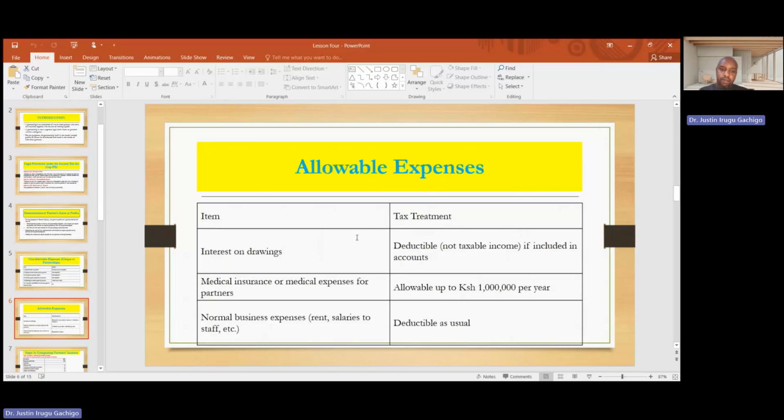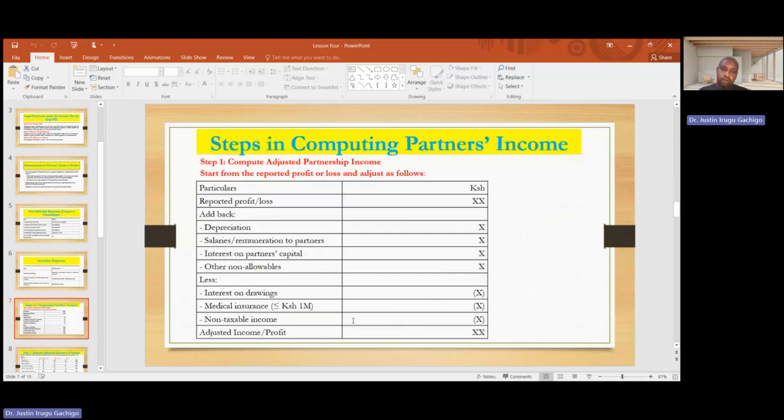Then we have allowable expenses, for example, interest on drawings. Interest on drawings is deductible if included in the account. Medical insurance or medical expenses for partners, and normal business expenses are also normally allowable.